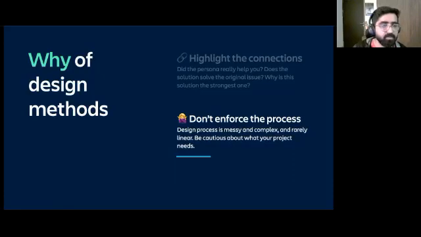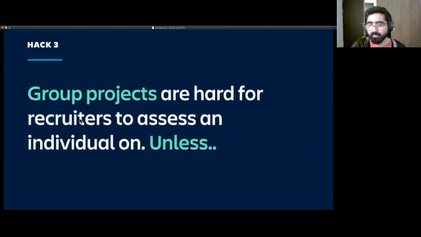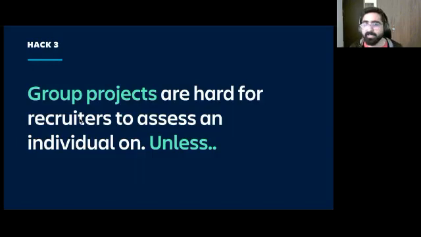Okay, so hack number 3. I think I lost my slide control. Cool. Group projects: very common, expected in student portfolios. We know that when you're starting out, you will work as a group. That's perhaps the nature of some design courses as well.